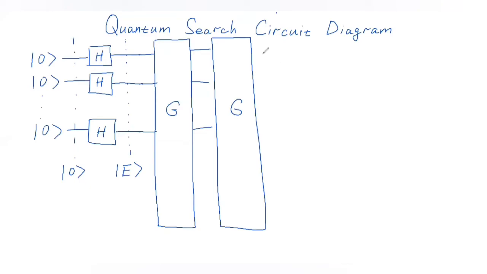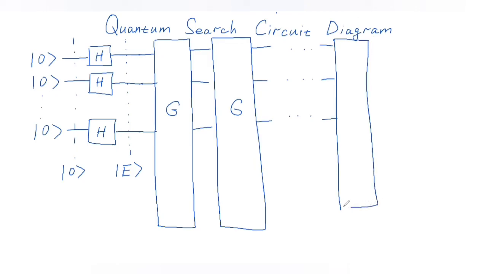We denote them G due to Grover, the person who invented this search algorithm. And then we will apply the last one, the last Grover iteration. Again, we denote it G. And these Grover iterations represent the amplitude manipulations that we talked about before.